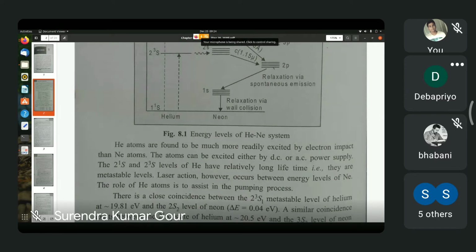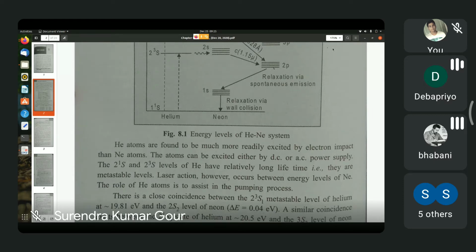You see, the one smallest level of neon is actually the level having the electronic configuration 1s2 2s2 2p5 3s1. In the ground state, the electronic configuration of neon is 1s2 2s2 2p6.